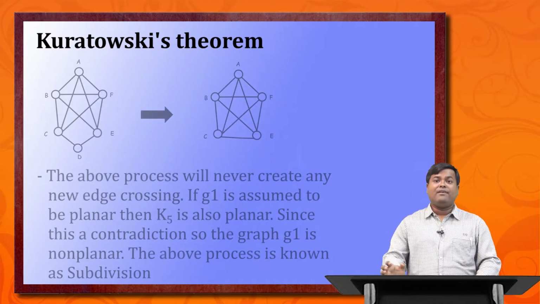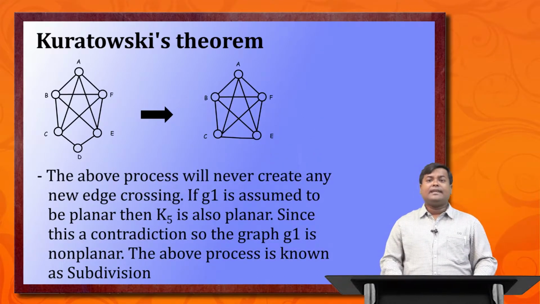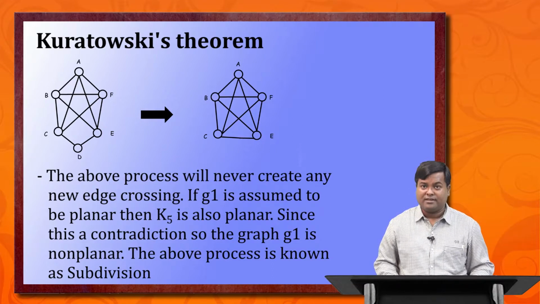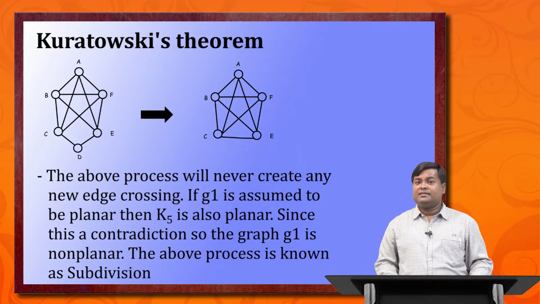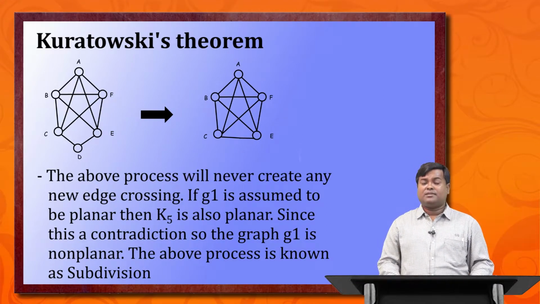The above process will never create a new edge crossing. We checked in the previous diagram that in the process by which we reduced our original graph G1 to K5, we did not add any new edge crossing.